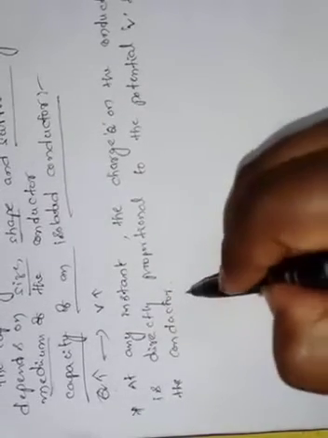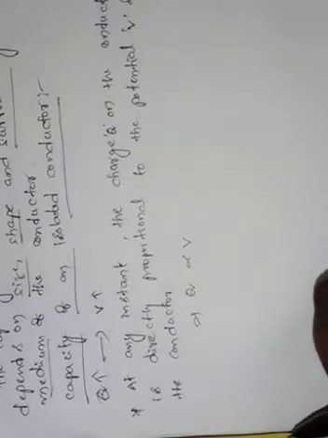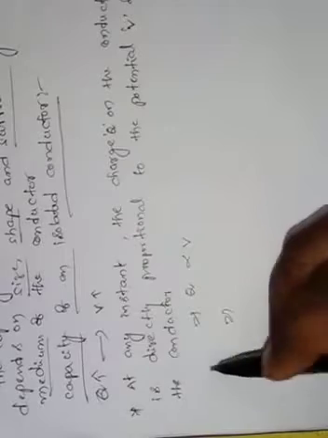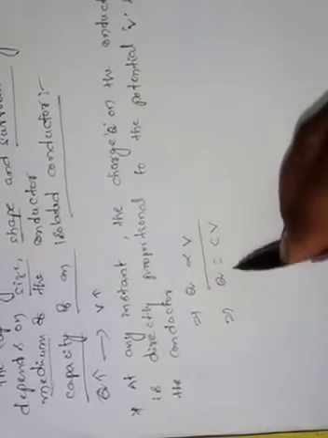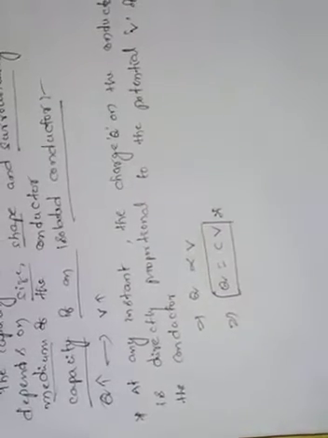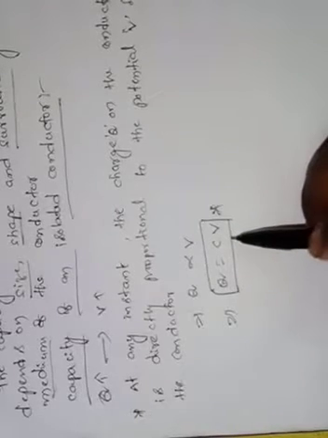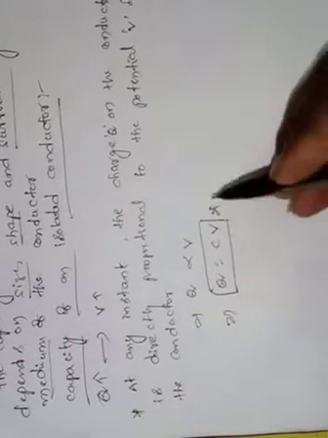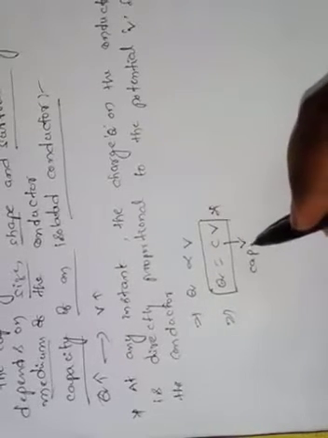So we can write Q is directly proportional to V, or in equation form, Q is equal to C into V. So this is an important formula. What is C here? C is a proportionality constant, and this is called the capacitance of the conductor.